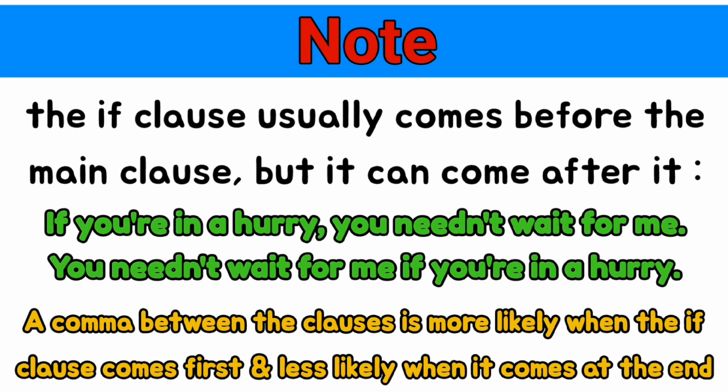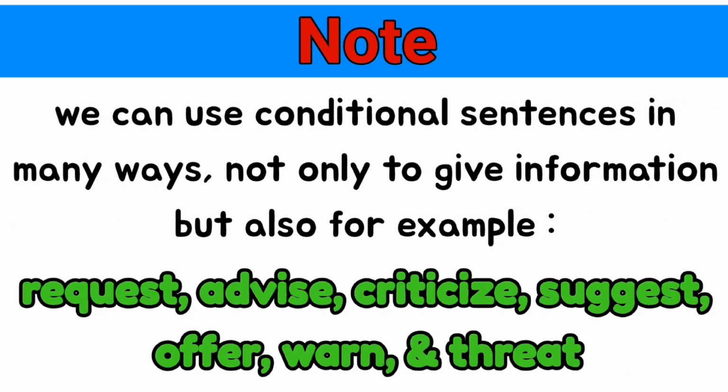Note, the if clause usually comes before the main clause, but it can come after it. If you're in a hurry, you needn't wait for me. You needn't wait for me if you're in a hurry. A comma between the clauses is more likely when the if clause comes first and less likely when it comes at the end. We can use conditional sentences in many ways, not only to give information but also, for example, to request, advise, criticize, suggest, offer, warn, and threaten.